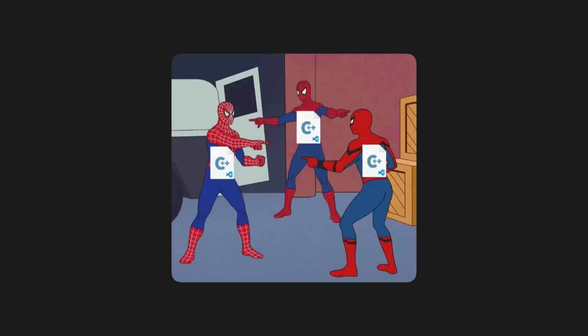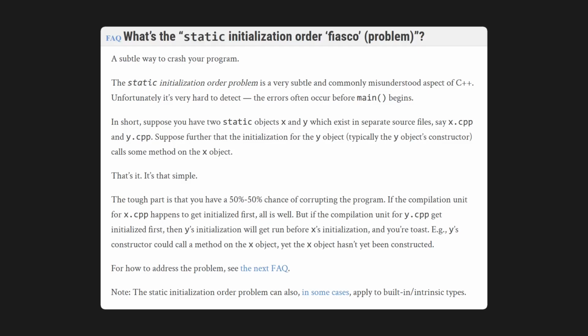4. There's no real way to know what order static variables are initialized across different CPP files. So if you have one static object that depends on another one in a different translation unit, there's no guarantee that they'll be initialized in the correct order. This is a notorious issue called the static initialization order fiasco, and it can lead to subtle, non-deterministic bugs that are difficult to detect and even harder to diagnose.